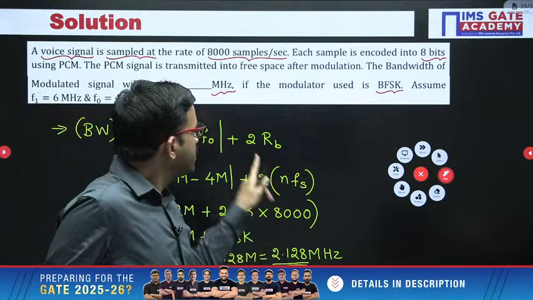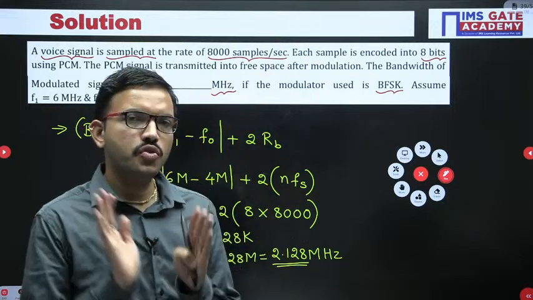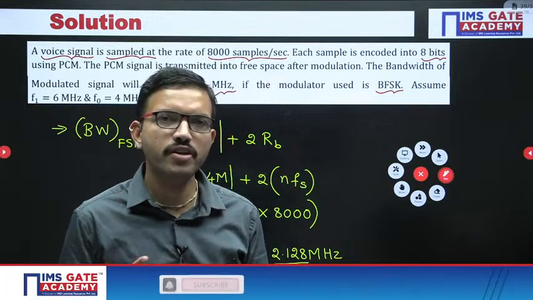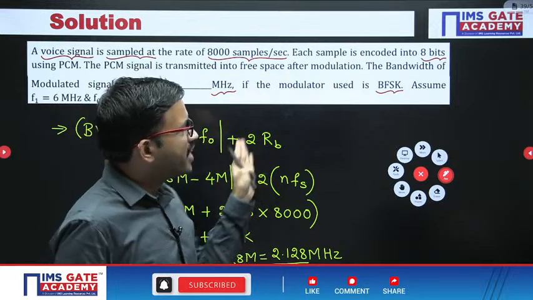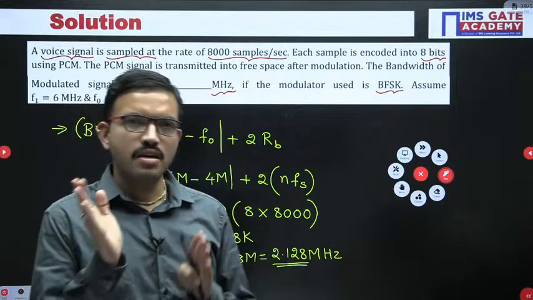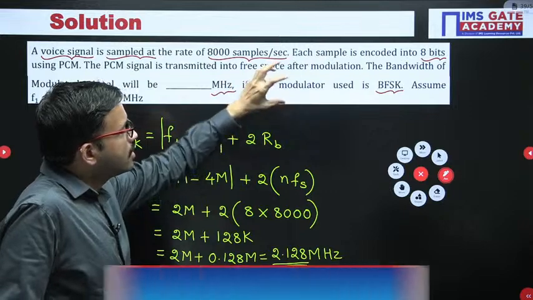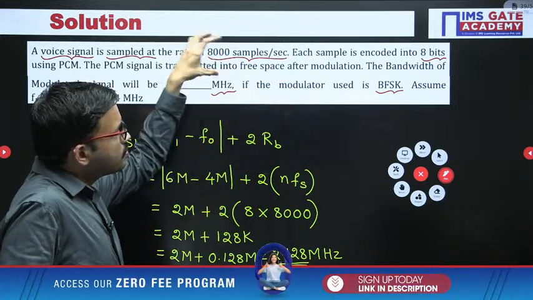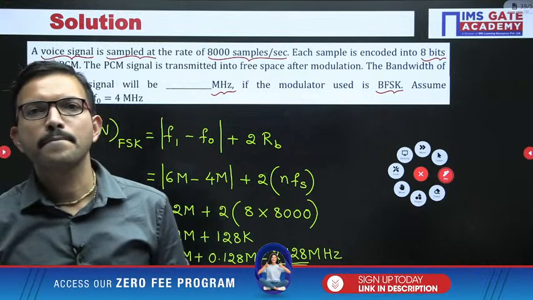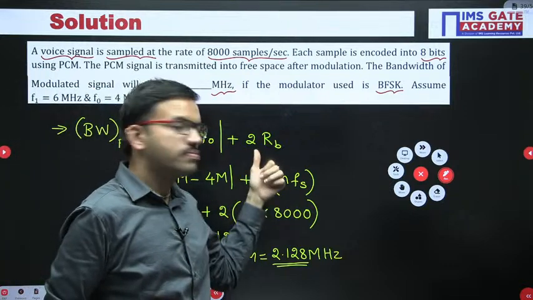No, Akanksha. In the formula you will be getting 2 times RB. See, it is very simple, just to correlate. AM bandwidth is 2 FM, DSBSC bandwidth is 2 FM. Similarly, with respect to ASK and PSK, you are getting 2 times bit rate. That bit rate is nothing but 1 by TB. Here in this question the bit interval is not given, but you get the clue for the bit rate from the PCM. Yes, Nobita, it is plus 2.